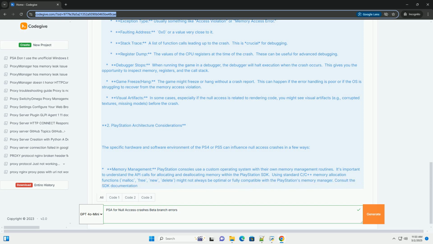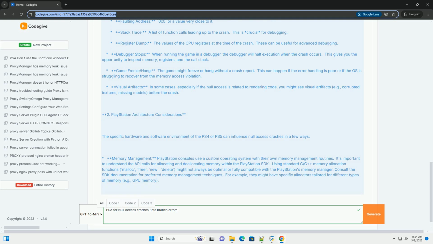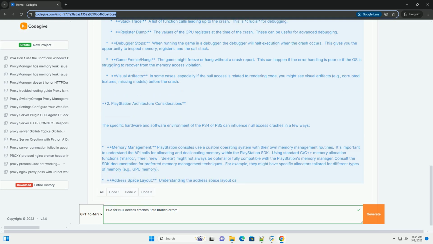Why do they happen? Uninitialized pointers: you declare a pointer but forget to initialize it with a valid memory address. If you try to use the pointer before assigning it a value, it will likely contain a null address, or a random, invalid one, but 0x0 is common.